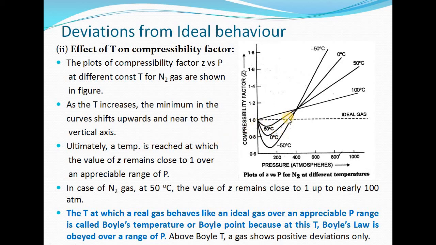Above the Boyle temperature, a gas shows positive deviations only. We can see from the figure, above this Boyle's temperature, we are having positive deviations only from the ideal behavior.